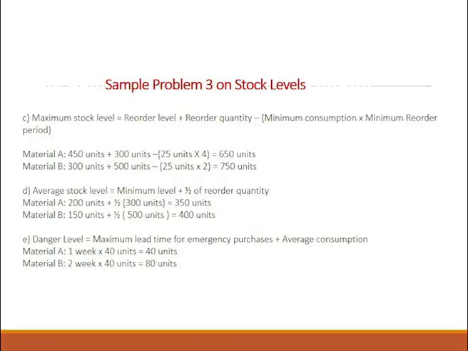Coming to computation of maximum stock level, the formula goes as reorder level plus reorder quantity minus minimum consumption into minimum reorder period. Here you have material A, we already computed reorder level which was 450 units, reorder quantity was 300 units. So, 450 plus 300 minus, within the brackets, minimum consumption into minimum reorder period. Minimum consumption for A was 25 units and minimum weeks was 4. So, 25 into 4. Similarly, we will do the computation for B also.